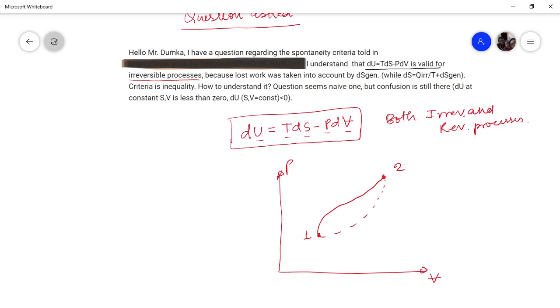So it is immaterial whether you are moving from here or here. Therefore, this equation is valid for both irreversible as well as reversible processes for a closed system.